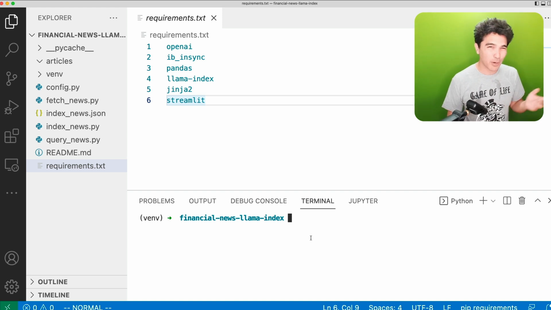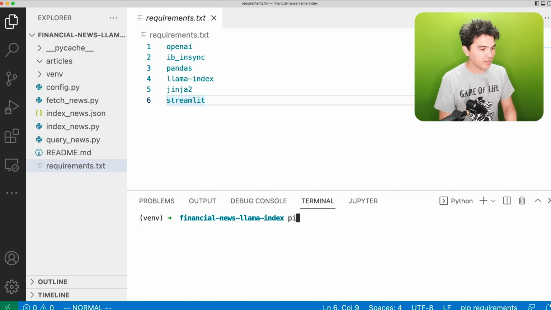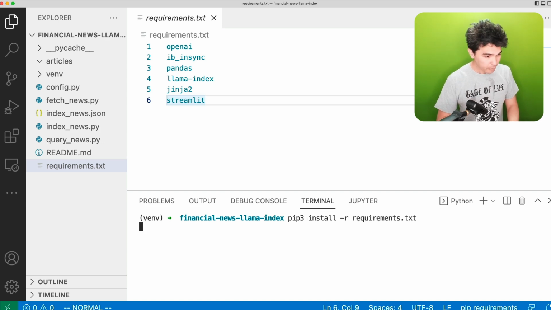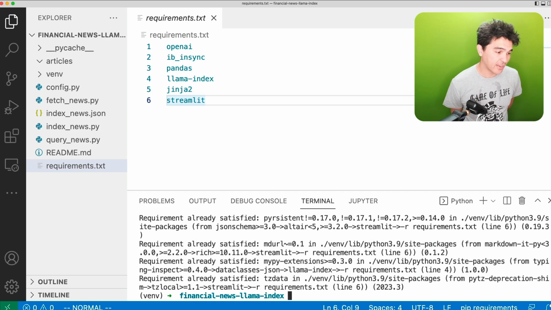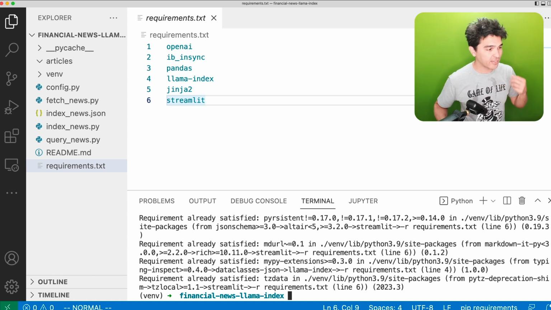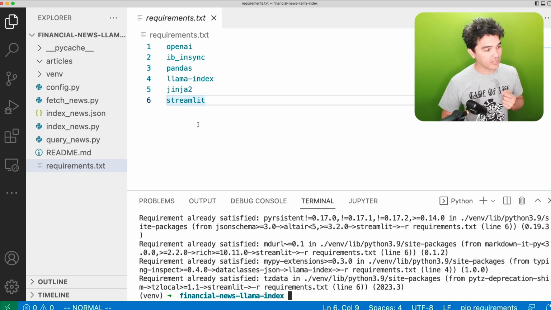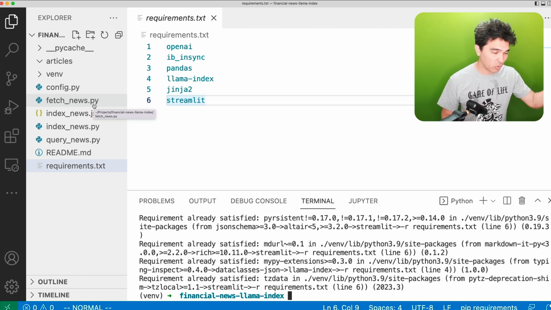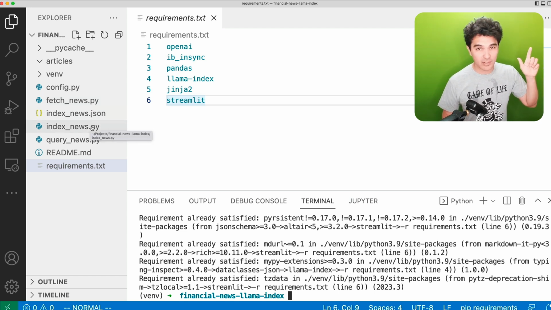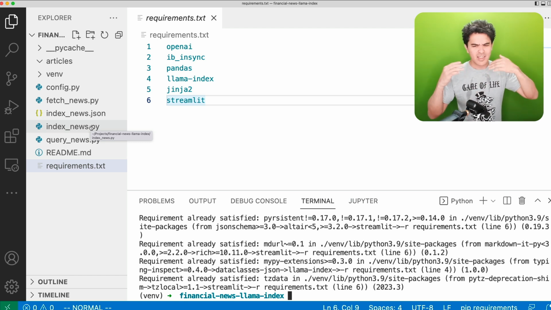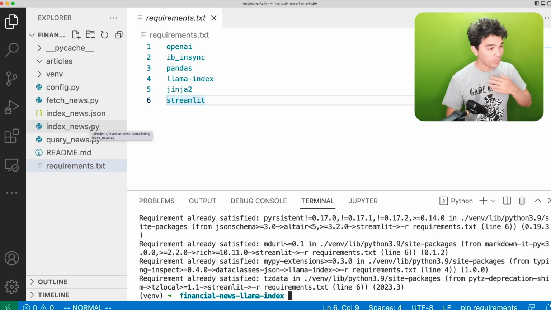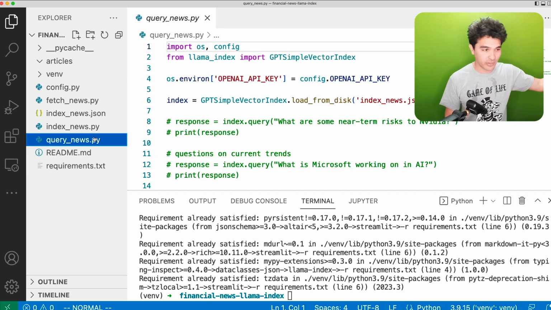At this point, you should probably already know how to install Python dependencies. So what I'm going to do is pip install -r requirements.txt. What that does is install all of these Python packages that I need for this program. The second thing I'm going to do is fetch the news. Once we have the packages installed, we need to first fetch the news we want to analyze. Second, we need to index the news using Llama Index, so get these data structures prepared that allow us to easily query the news. And then we write a script to actually query the news.